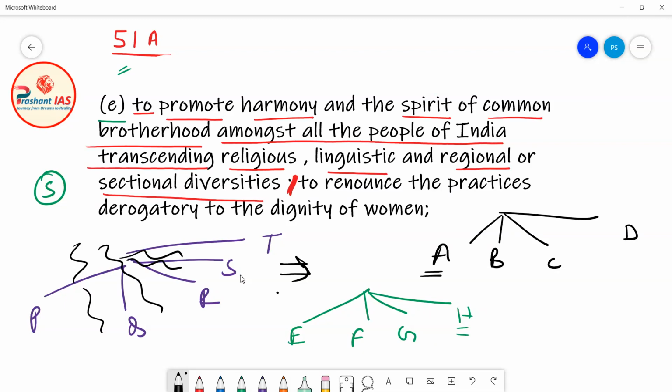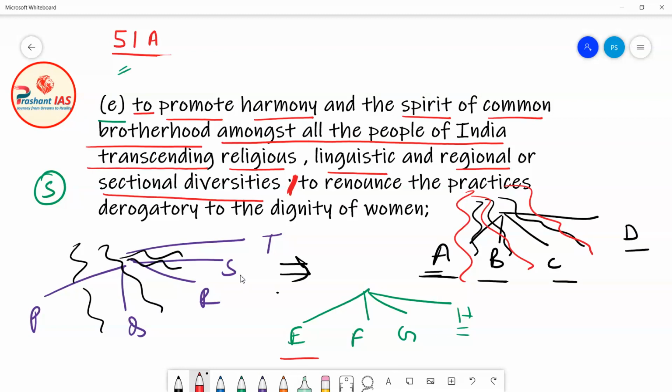Why? Because if people live in different regions, in different areas, then definitely they will have cultural differences. Differences in the way they wear clothes, differences in the way they eat food. Now if people follow 4 different religions, there are chances that these people can say that my religion is the best, and they can force the people of other religions to join their religion. There are very high chances that these people can fight with each other for religion. Similarly, if people speak 4 different languages, the people of every language can say that my language is best, and they can fight with each other for their language.